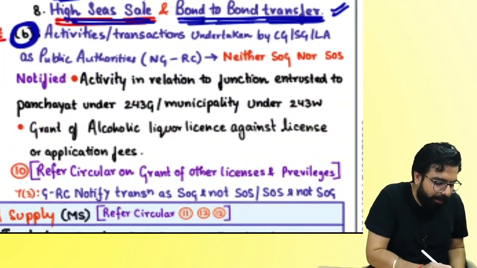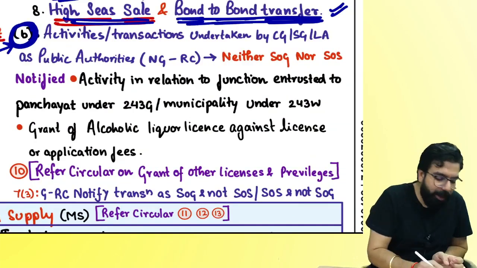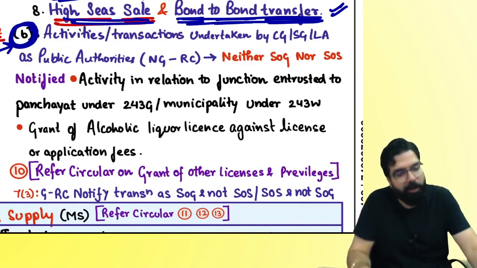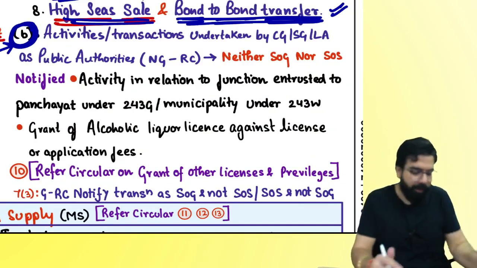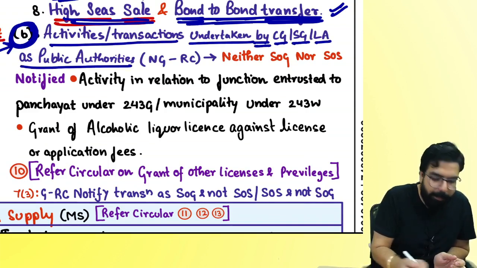Now, section number 7.2 has 7.2b. Section 7.2b says those activities or transactions which are undertaken by central government, state government, local authority as public authorities.